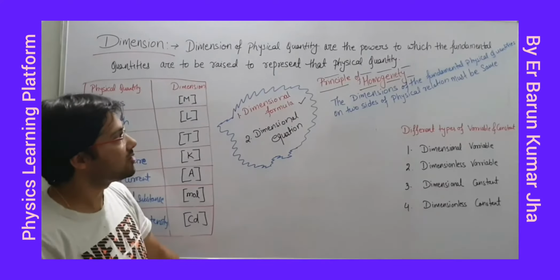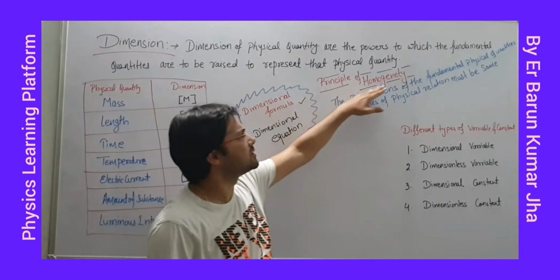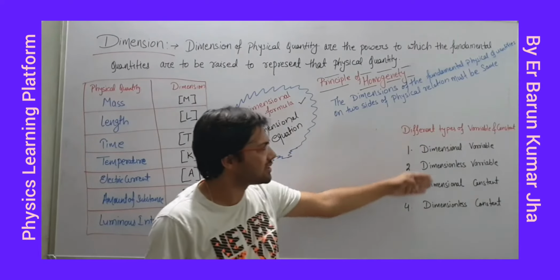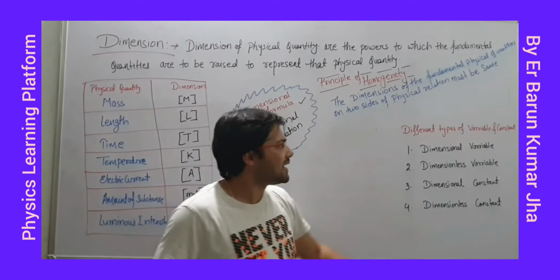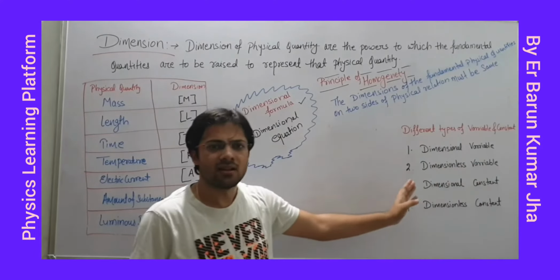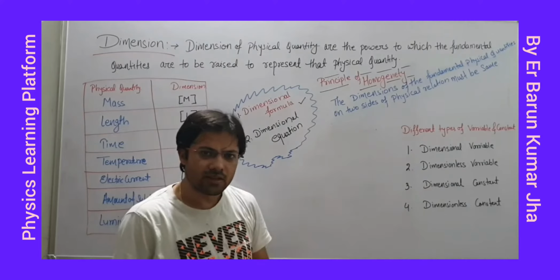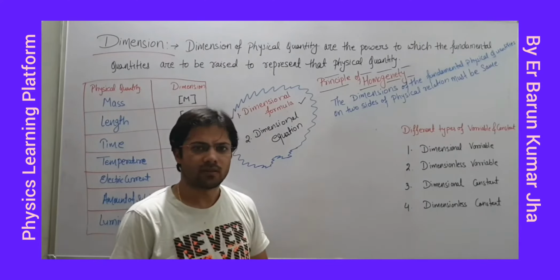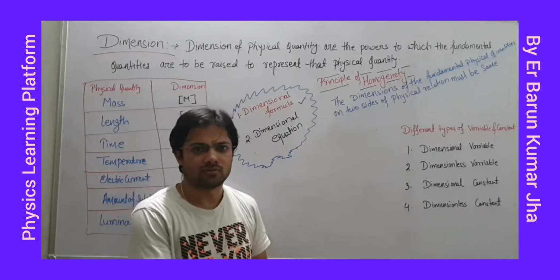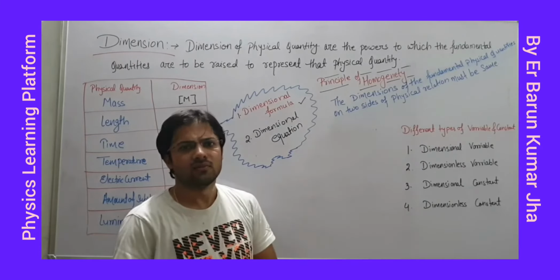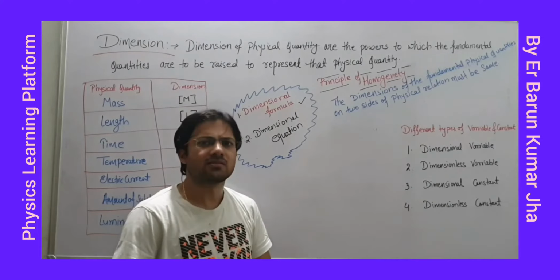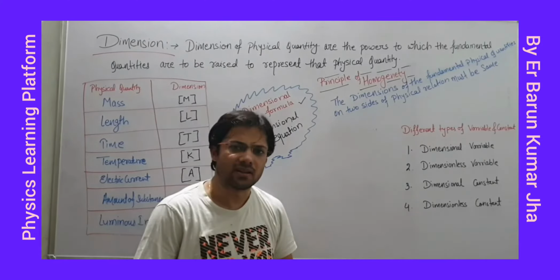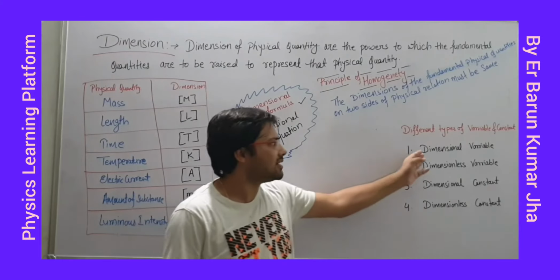Fine. So now you can see I have written here some more content like principle of homogeneity, different types of variables and constants. First we'll understand this one. Number 1 is dimensional variable. Dimensional variable: some physical quantity which has dimension and they are variable also, means their values are changing also. Like velocity. Velocity is having dimension, but sometimes velocity is 5 meter per second, sometimes it's 7 meter per second. Acceleration, force, these are dimensional variables.